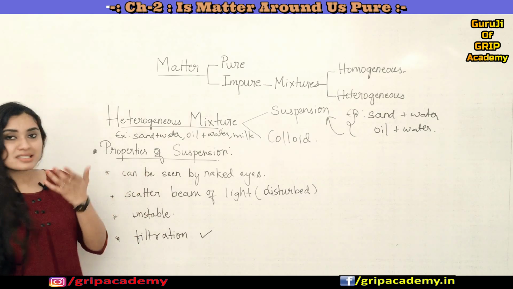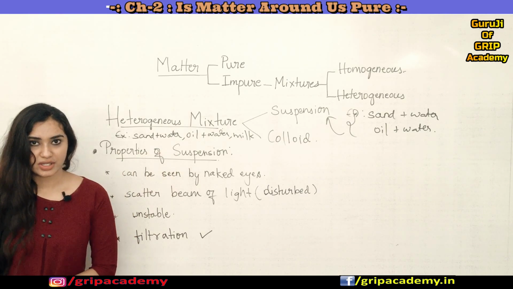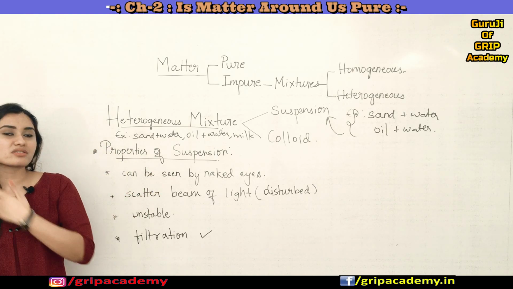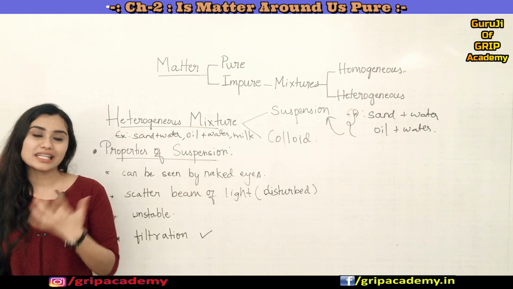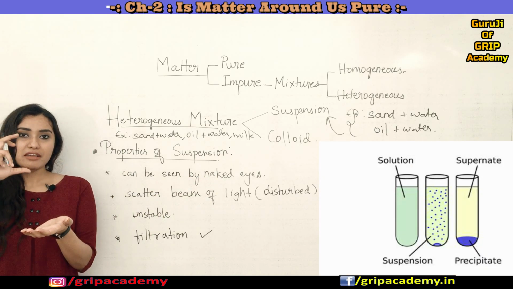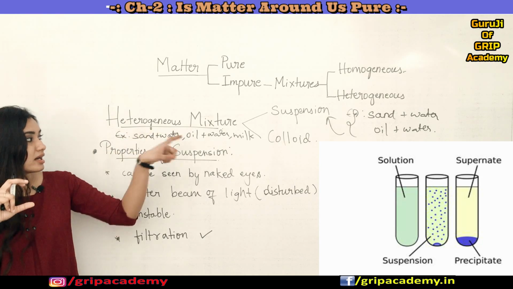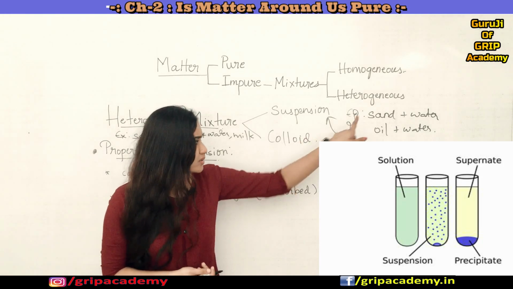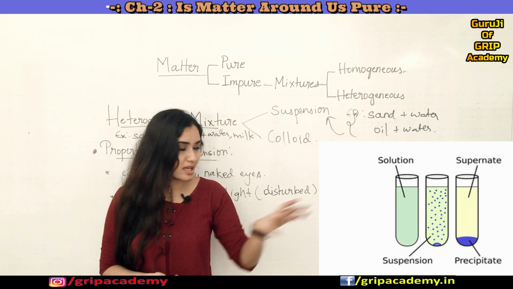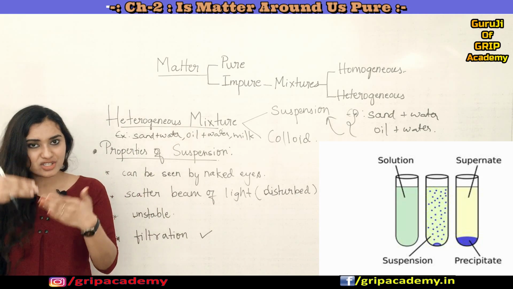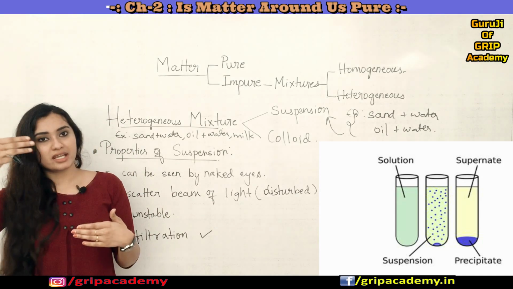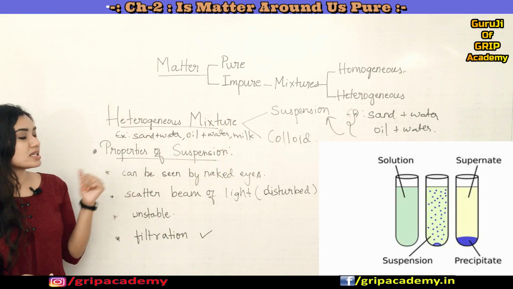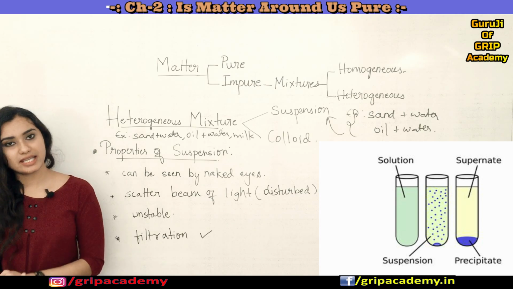Let us study the properties of a suspension. Coming to the particle size, it can be seen with our naked eyes. If I take a heterogeneous mixture of sand and water, or oil and water, you can easily see the sand, and you can easily differentiate between sand and water particles, and oil and water particles. So the solute particles can be easily seen with the naked eye.